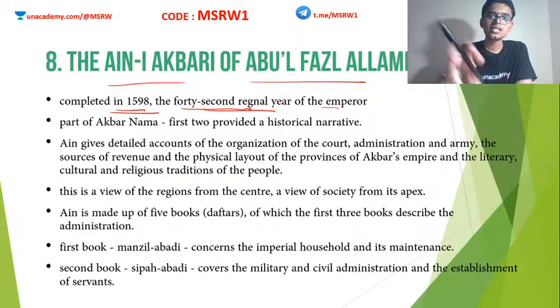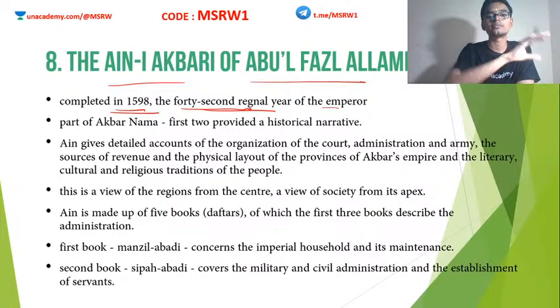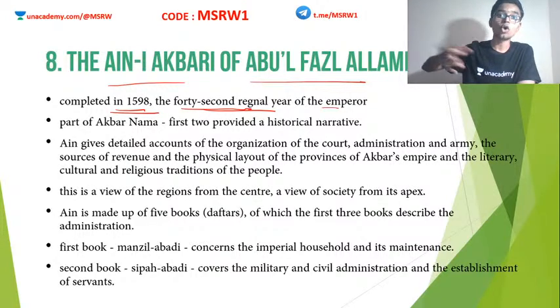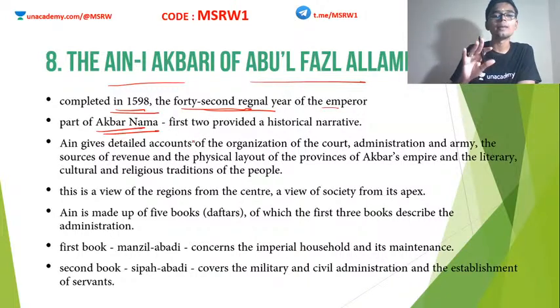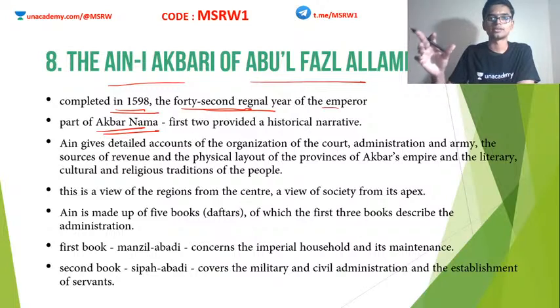But this book is actually a part of a bigger book. The original book that was commissioned by Akbar for Abul Fazl to write is known as Akbarnama. Akbarnama had 3 parts, 3 volumes. The first 2 volumes deal with something else. We will look into that soon. And the third part is known as Ain-i-Akbari.